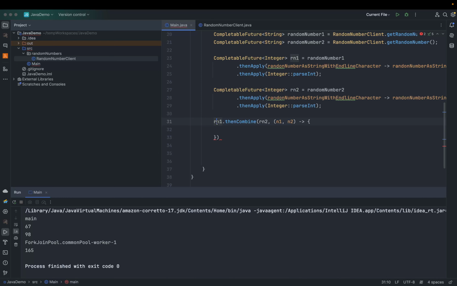So firstly we can print which thread it is, so that we get more understanding. So this will say the thread from thenCombine.